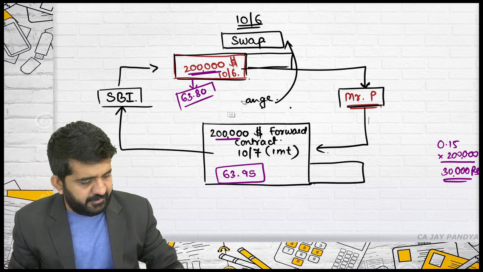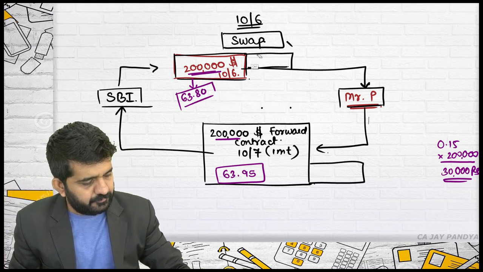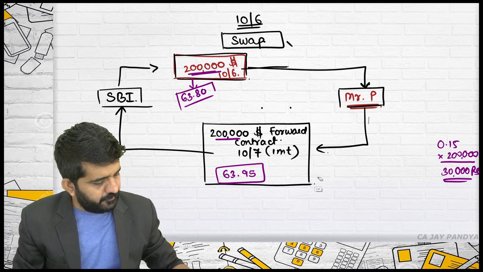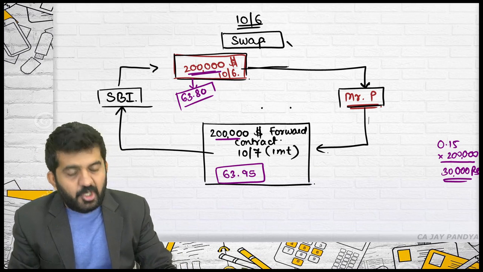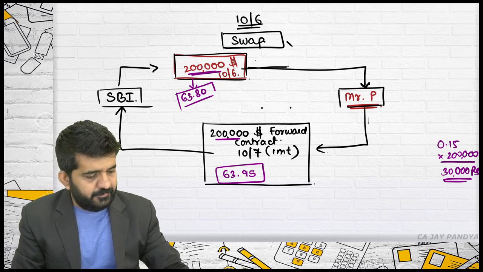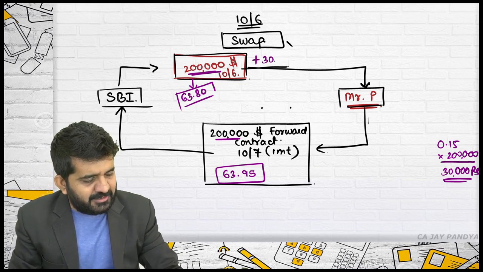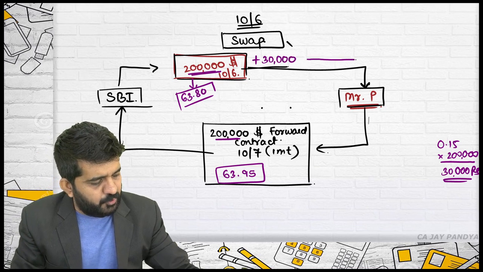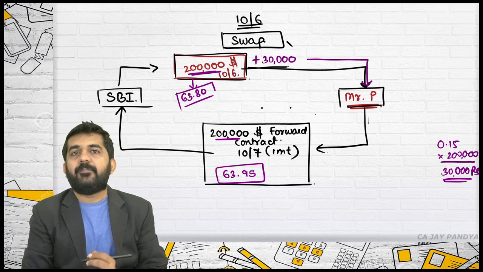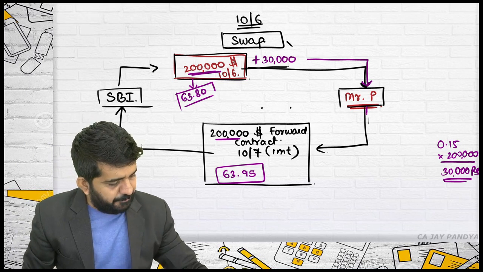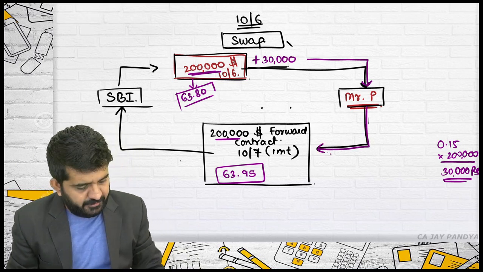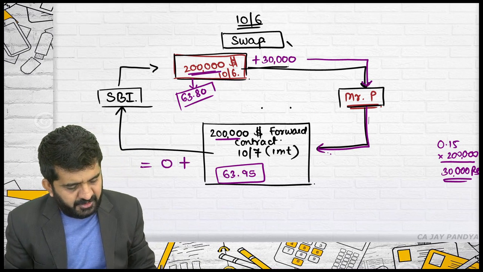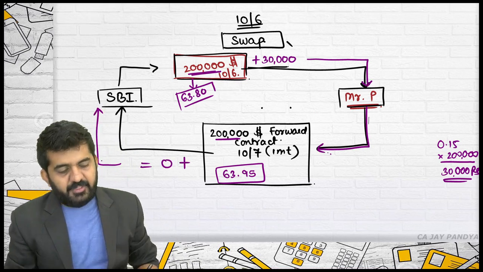Try to concentrate. SBI will pay $2 lakh plus 30,000 rupees to Mr. P. Mr. P will give this forward contract plus 0 rupees to SBI.